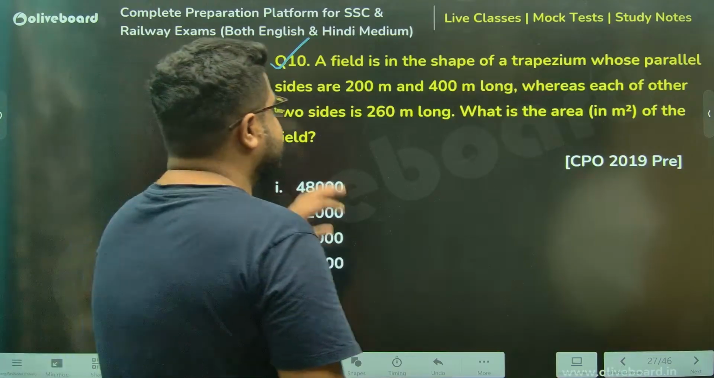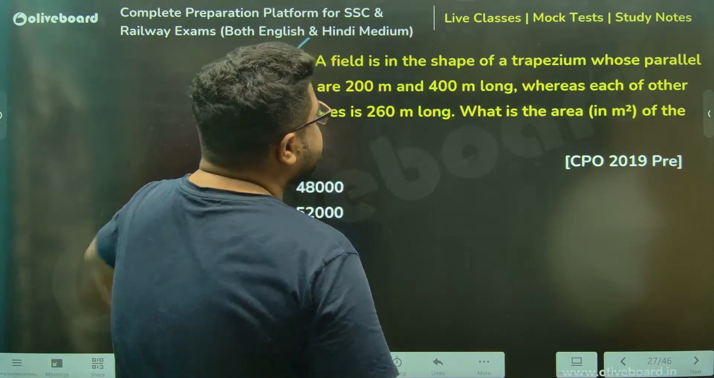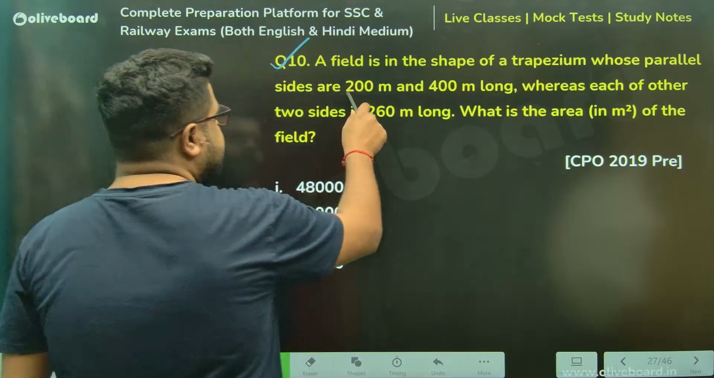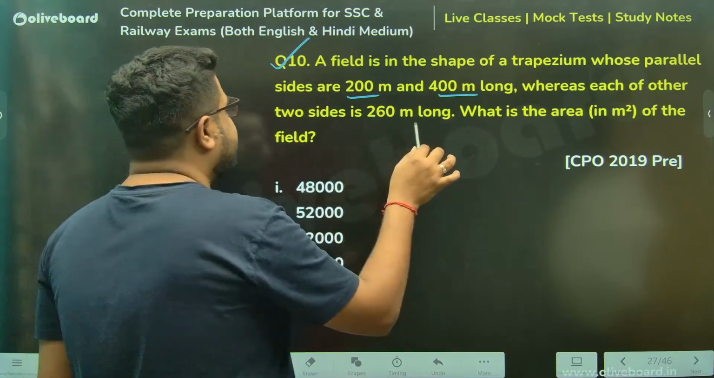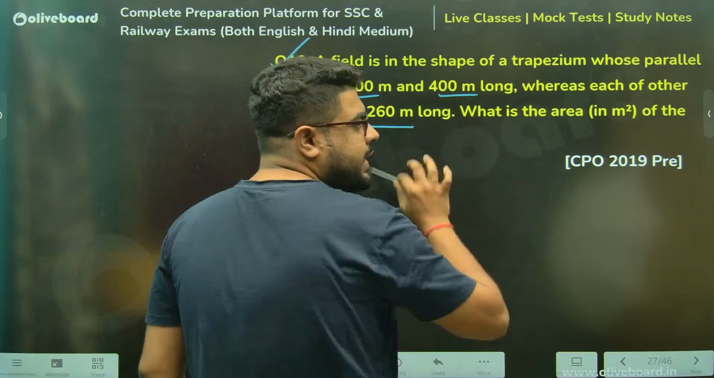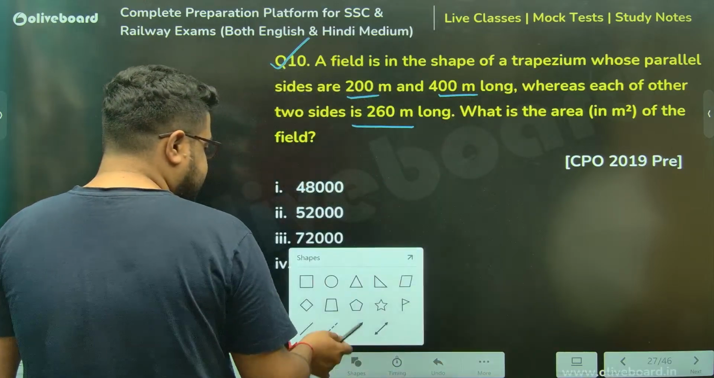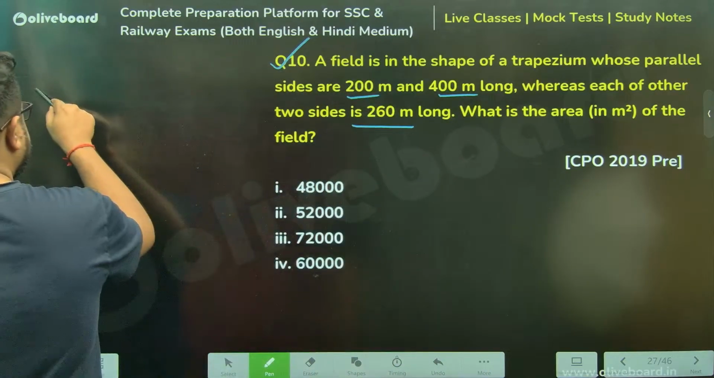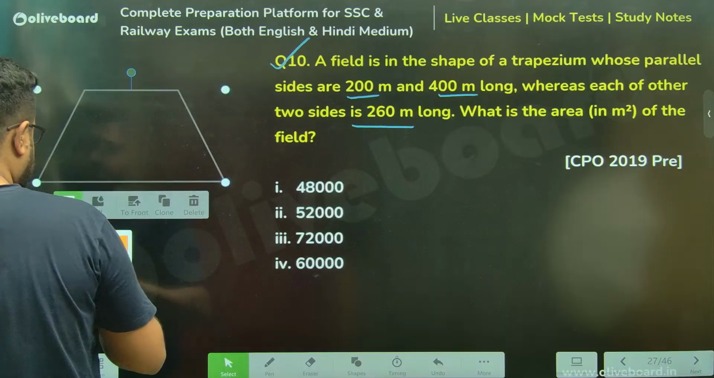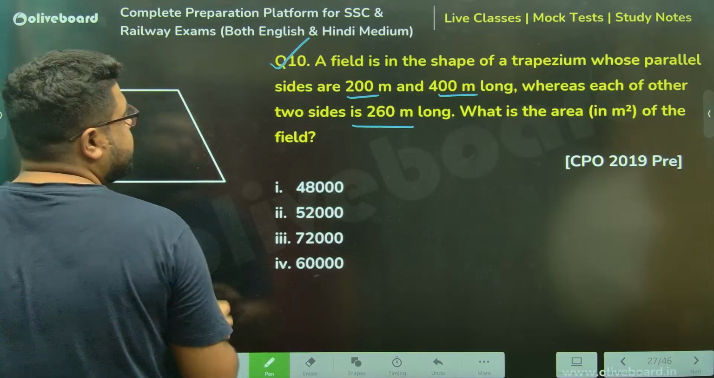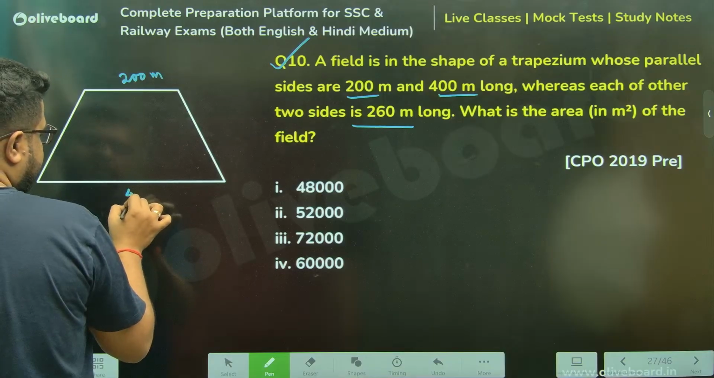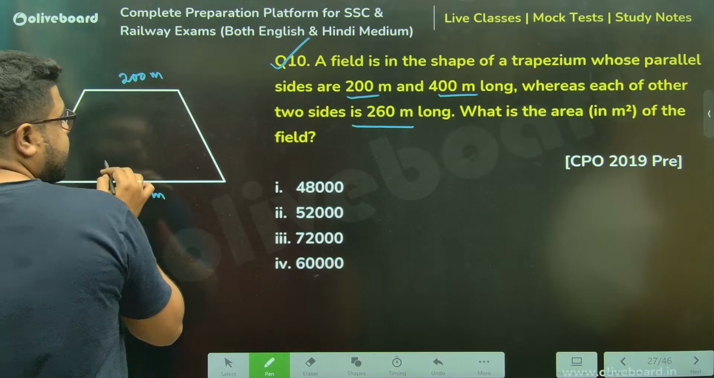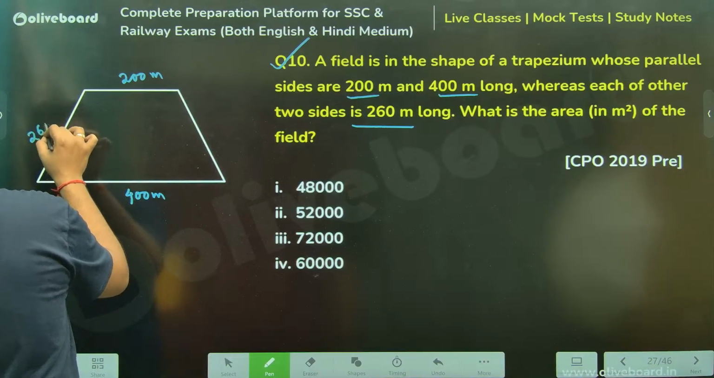Okay? Acha, a filled shape of a trapezium whose parallel sides are this, whereas each of the other two sides are this. What is the area? Sir, I have to draw the diagram. It's like an isosceles trapezium, sir. Please understand what is given to you. This is 200 meters. This is 400 meters. And this is 260 meters.